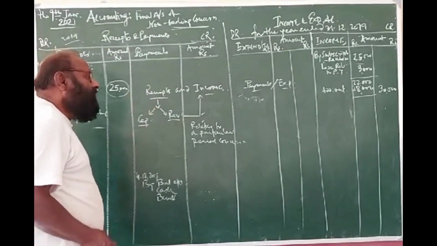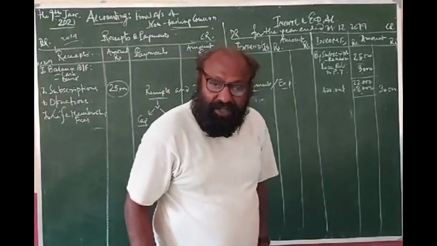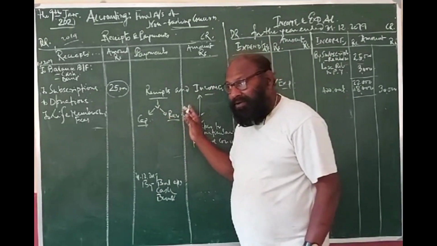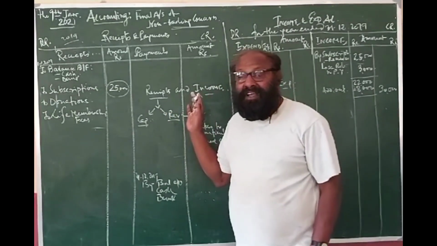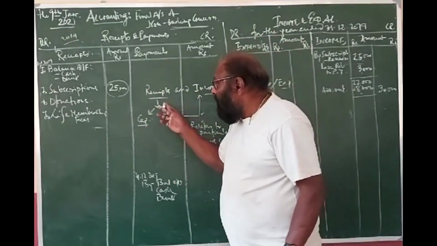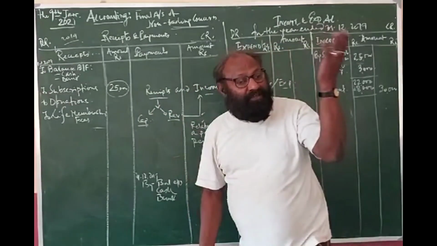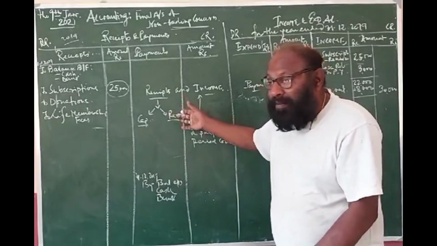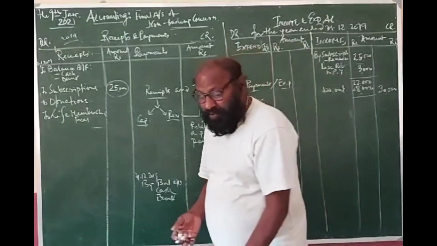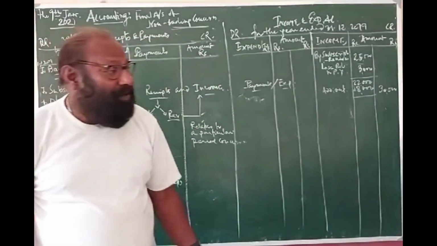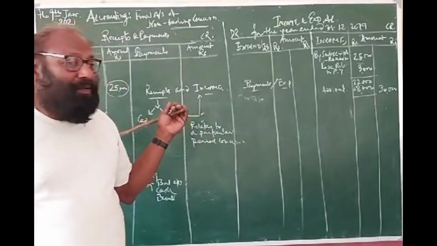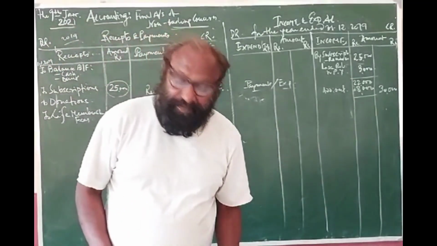And what is the similarity? Income is an inflow, receipt is also an inflow. This receipt may be capital in nature, may be revenue in nature. But income is concerned with the revenue item only, number one. Number two, the receipts may be of this year, may relate to the previous year, or may relate to the coming year or years, but income is concerned with a particular year. Clear? So why am I telling all these things? Because whenever you are asked to prepare an income and expenditure account from a receipts and payments account, you have to consider these principles. Okay?